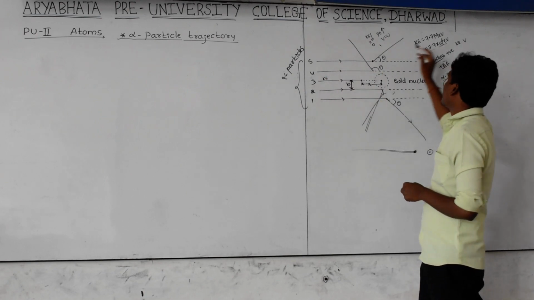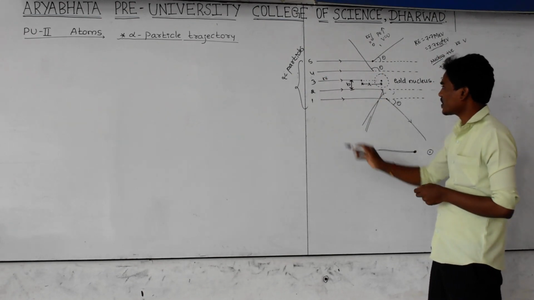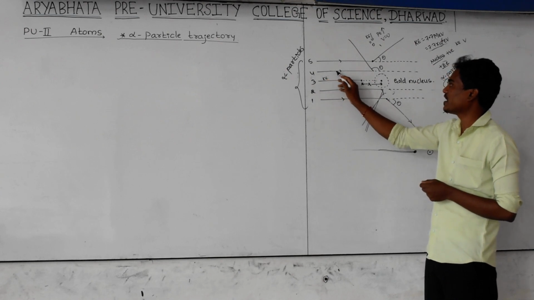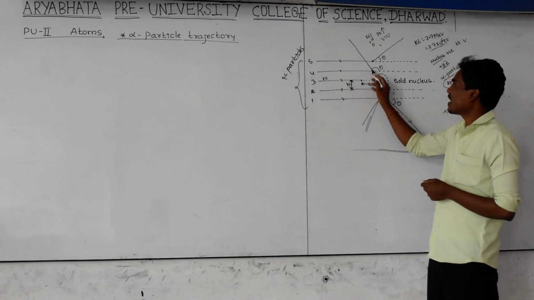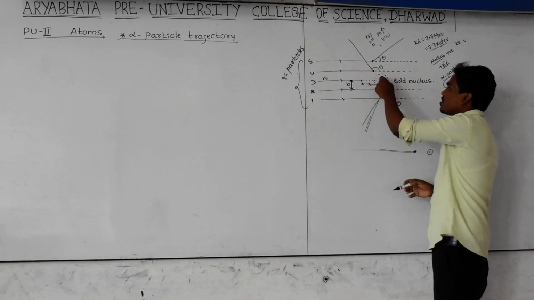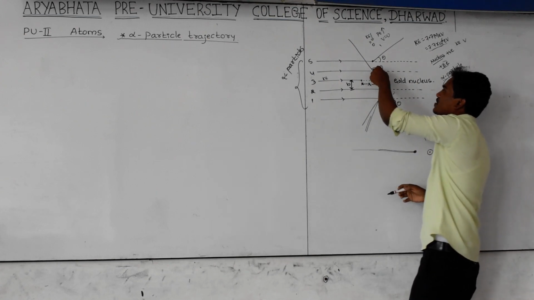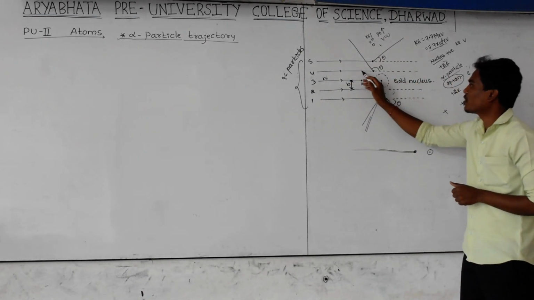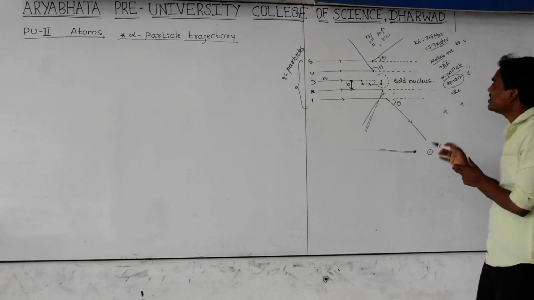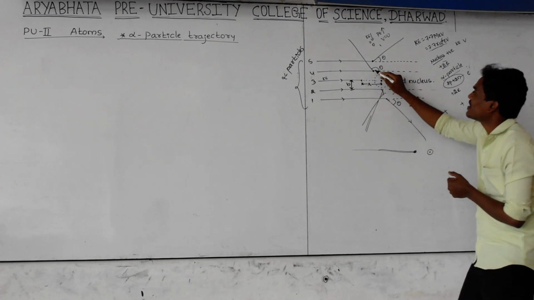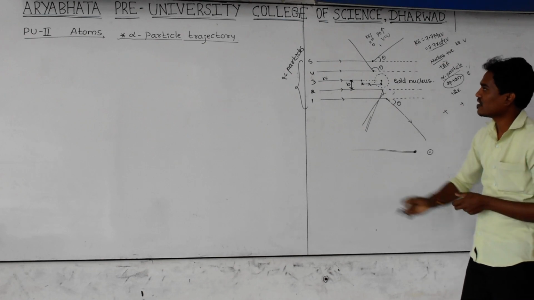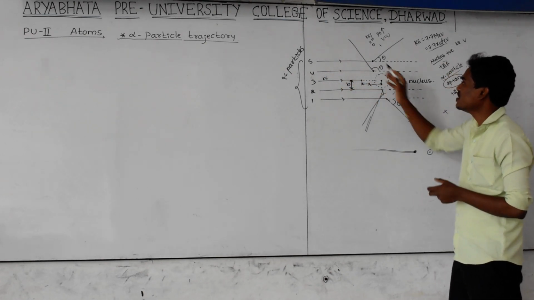This alpha particle is also moving with the same kinetic energy, and as it moves in this direction, kinetic energy goes on decreasing. At this point, kinetic energy becomes zero and potential energy becomes maximum because of the repulsion given by the gold nucleus. And what is the scattering angle? Instead of moving in a straight line, it is deflected in this direction. Then the scattering angle is theta.